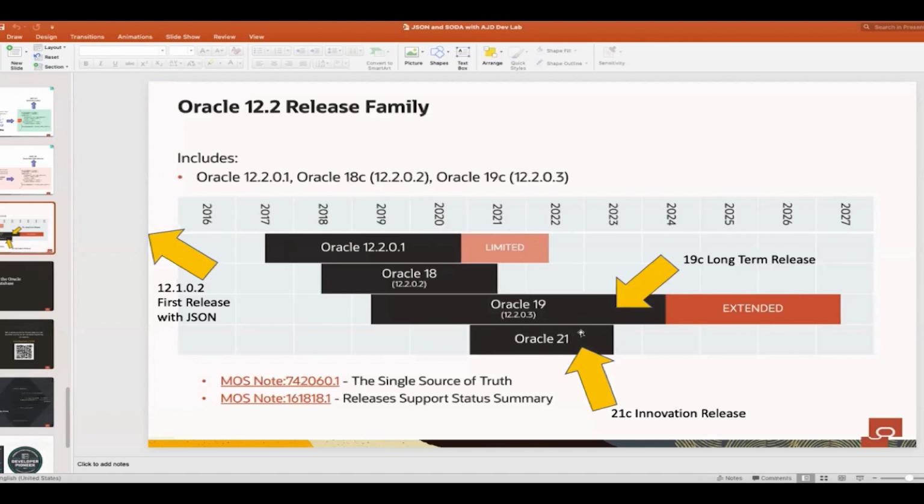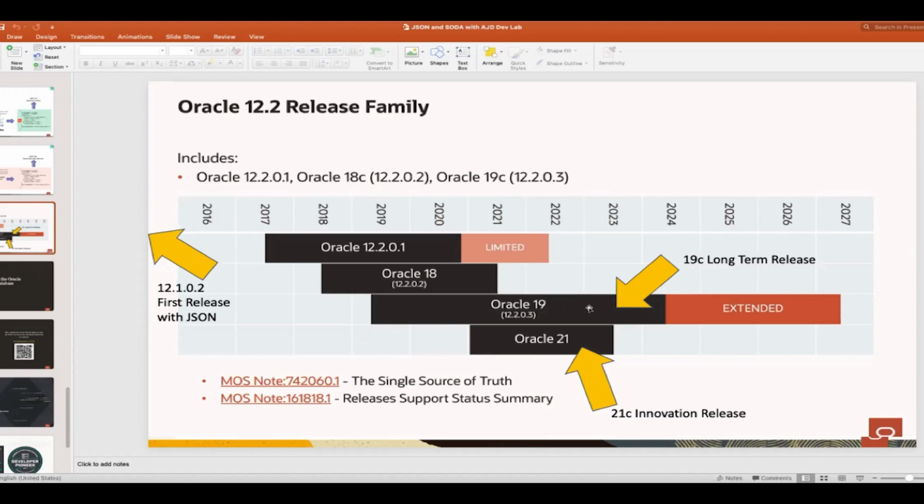The difference between 19c and 21c is also the support model. 19c is what's called an extended release or a long-term release, meaning you get support for many years. A lot of customers are upgrading now from 12.2 to 19c, and they plan to ride this out many years into the future.